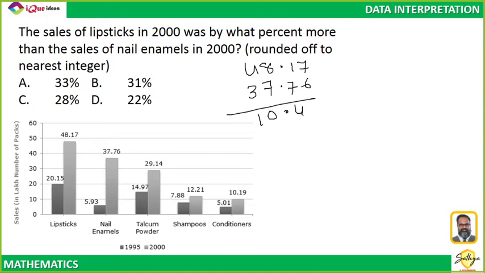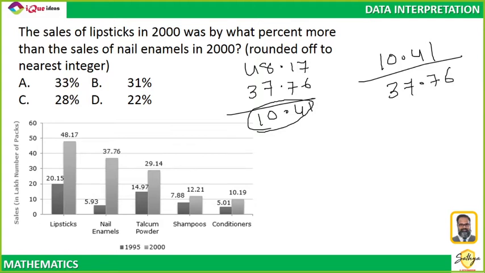The difference is 10.41. Did you understand up to here? The difference is 10.41. Now 10.41 is what percentage of 37.76? That means if 37.76 is taken as 100%, then 10.41 is how much percent? That is what I need to find out.